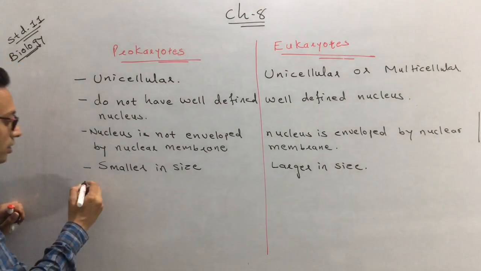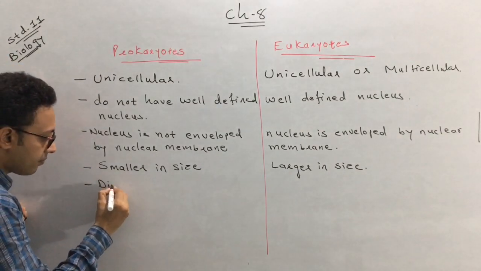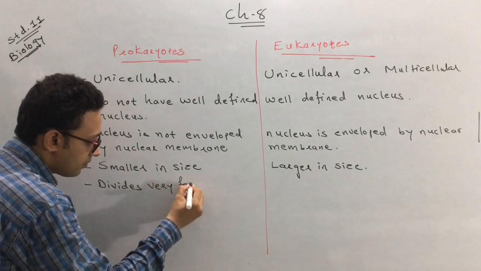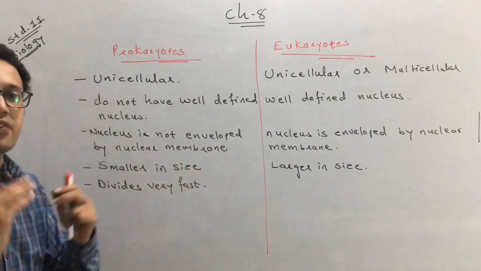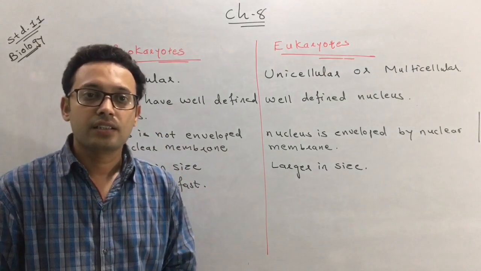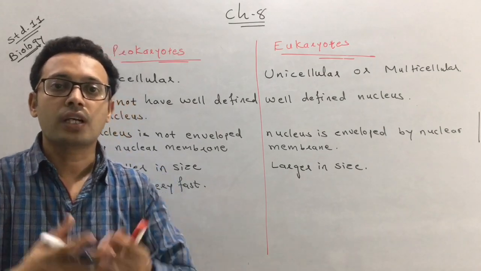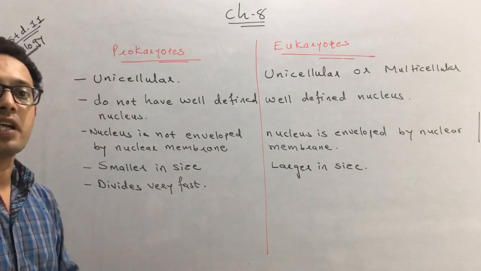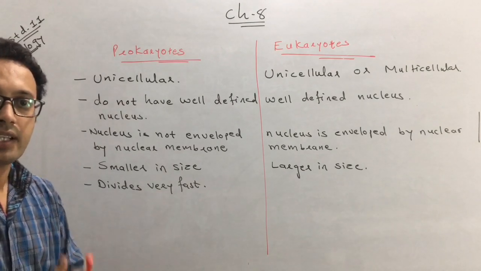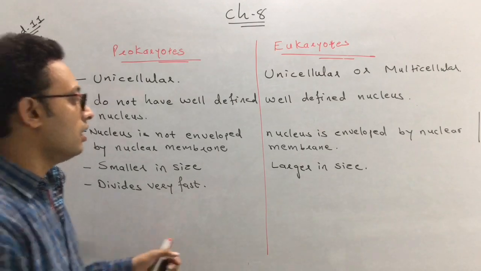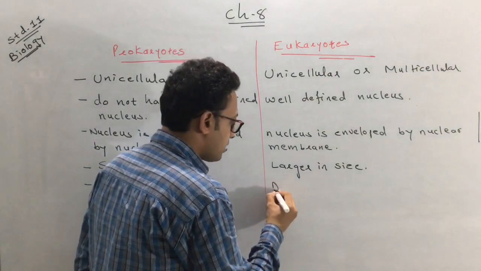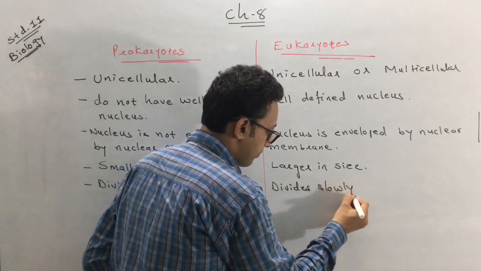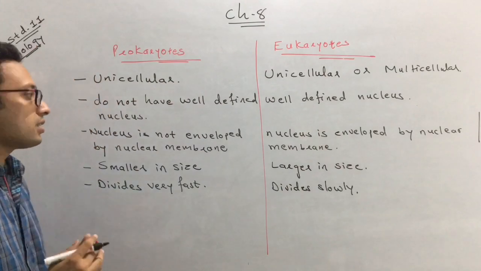Prokaryotes divide very fast, meaning here the cell division is very fast. You might have seen curd. Within 6 to 8 hours the whole curd is developed. That is because they contain bacteria. The bacteria are prokaryotes. They divide very rapidly, or they divide very fast. But the eukaryotes divide slowly.